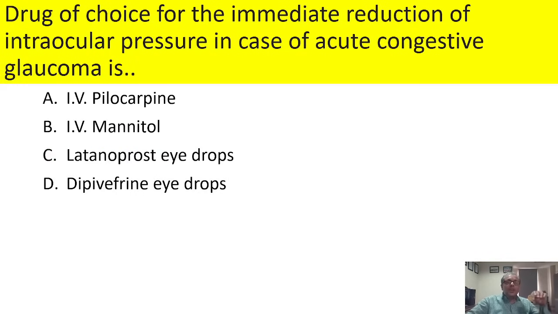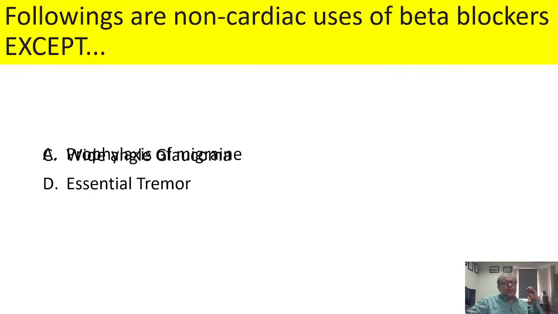Drug of choice for the immediate reduction of intraocular pressure in case of acute congestive glaucoma is, now acute congestive glaucoma is an emergency condition in which an immediate reduction in intraocular pressure is required. Even though latanoprost, dipivefrin, and pilocarpine are effective, IV mannitol very quickly reduces the intraocular pressure in minutes, and that's why it is the drug of choice.